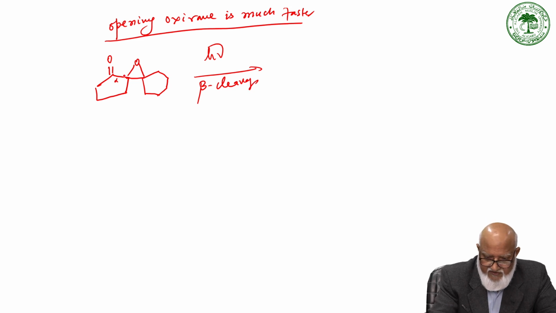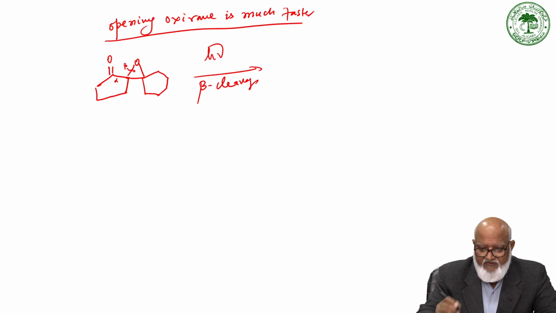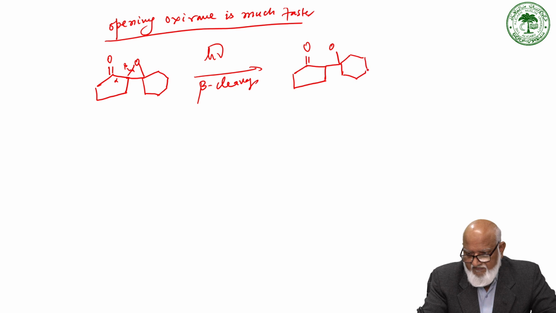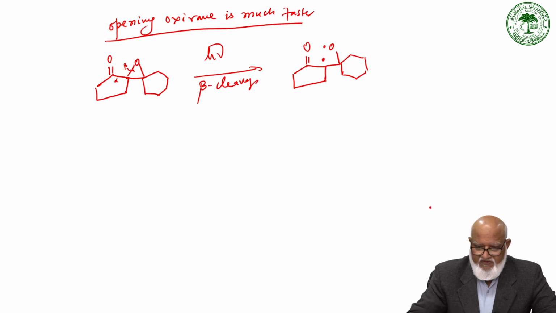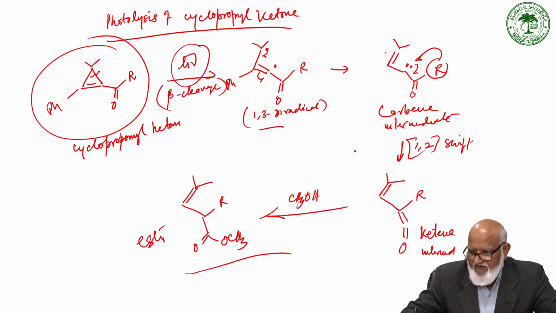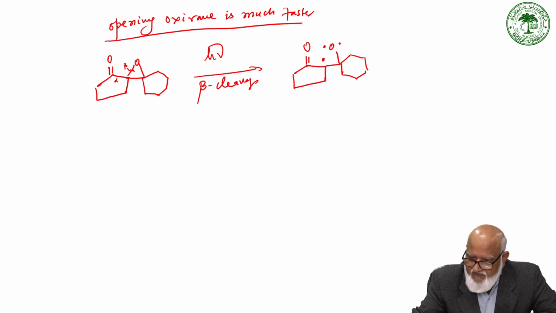So this is the alpha bond, this is the beta bond. So this carbon-oxygen bond is cleaved, giving rise to a diradical species like this, C double bond O. We have an oxygen, a 6-membered ring, a diradical species like this, and then this undergoes a 1,2 shift, same as before.